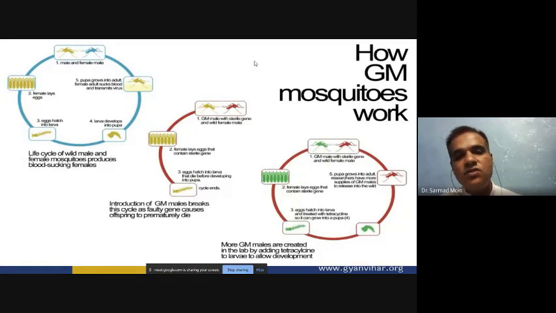So you can introduce those genetically modified males, so they can compete with the normal males. The normal and genetically modified males will fertilize, so that you can control the population.